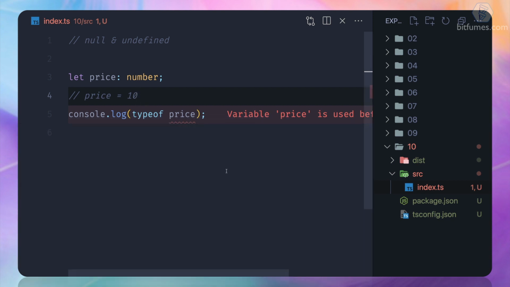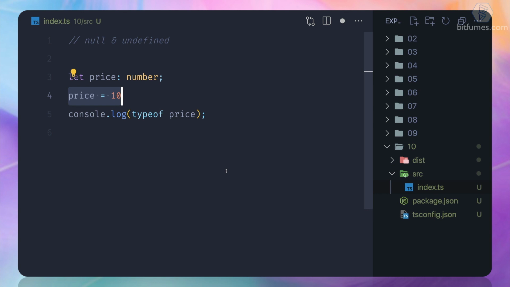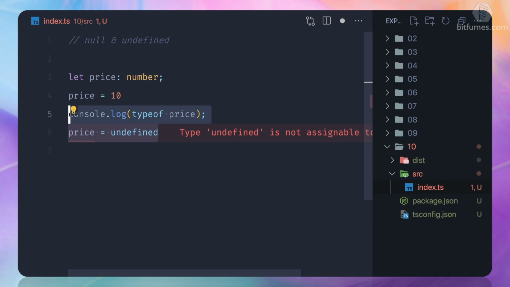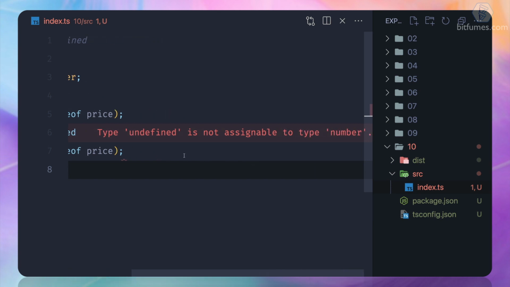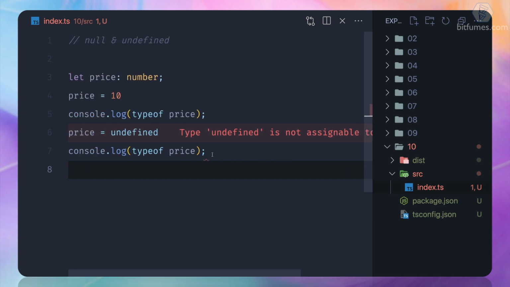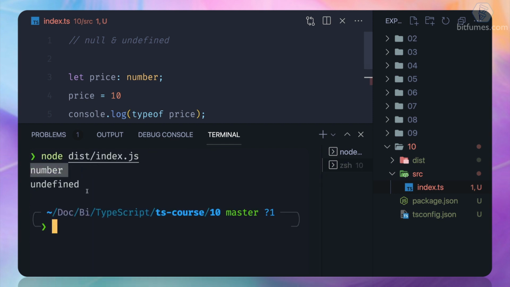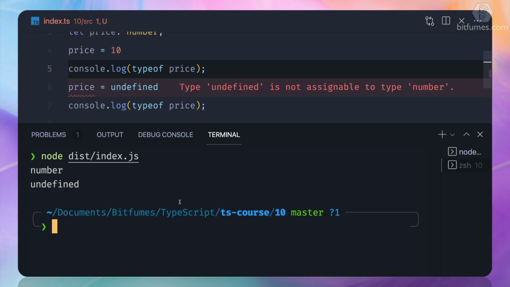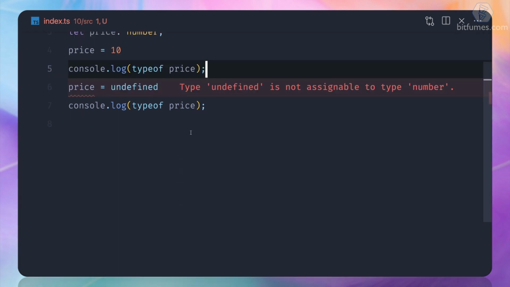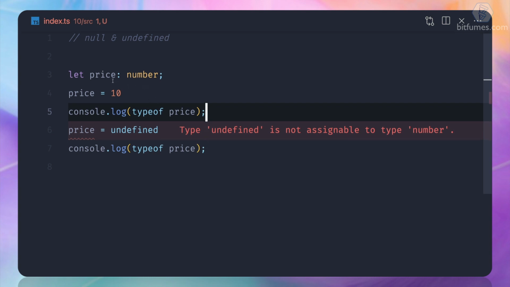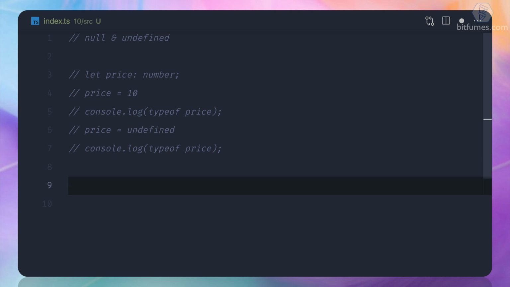So is there any way we can manually define it? What if I say this is undefined? If I now check, this time it says undefined is not assignable to type number. That's okay, but it should still work. See, first it's number, then it is undefined. Now let's talk about null. We have this undefined thing, which means not defined value, just defining the variable. But we can also see how we can learn about null.